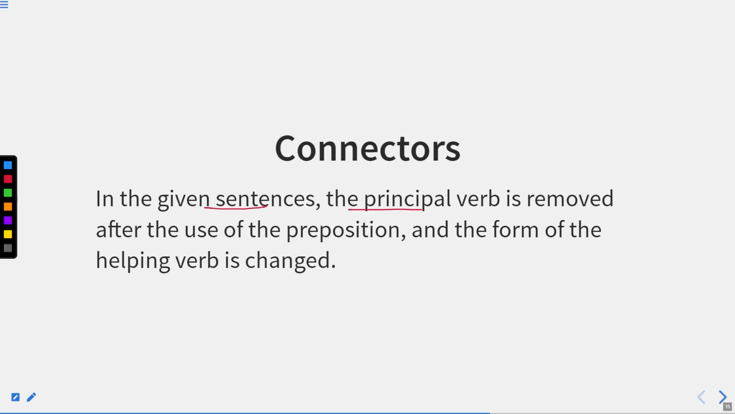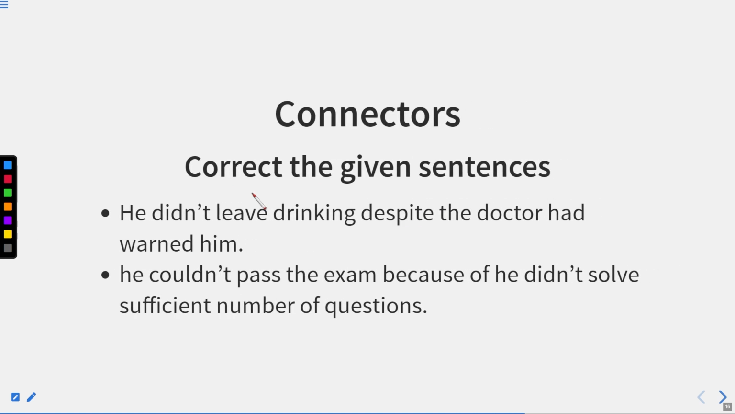In the given sentences, the principal verb is removed after the use of the preposition and the form of the helping verb is changed. Okay. So here the principal verb is removed after the use of preposition and the form of the helping verb is changed. Correct the given sentences. He did not leave drinking despite the doctor had warned him. Now, we can write the sentence: He did not leave drinking despite being warned by his doctor.